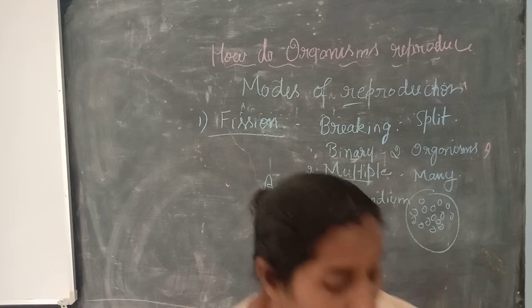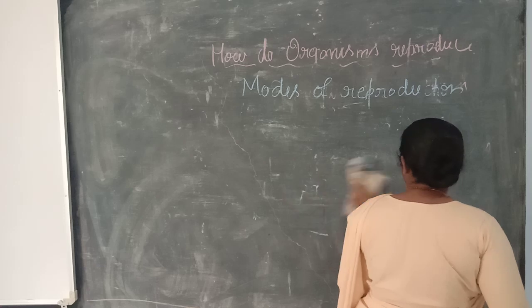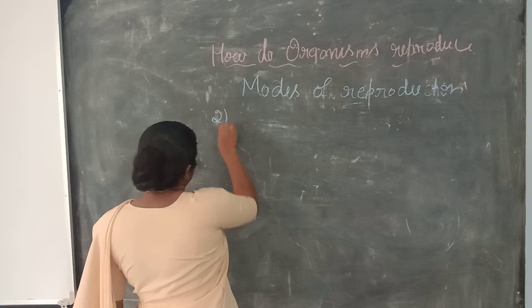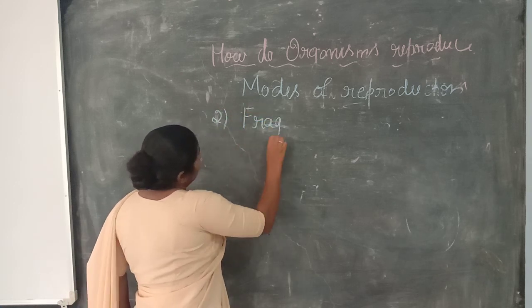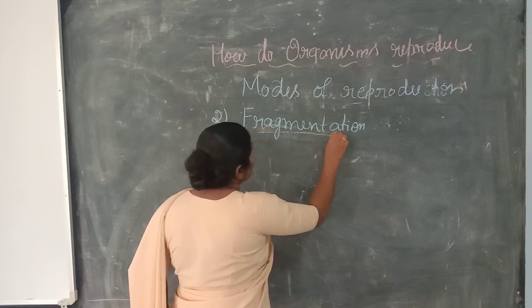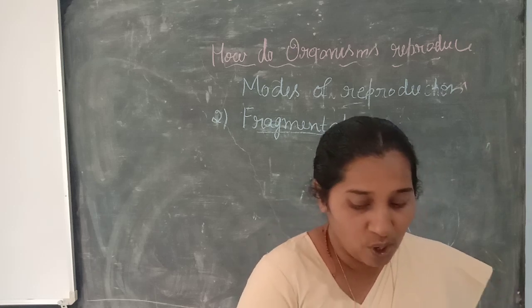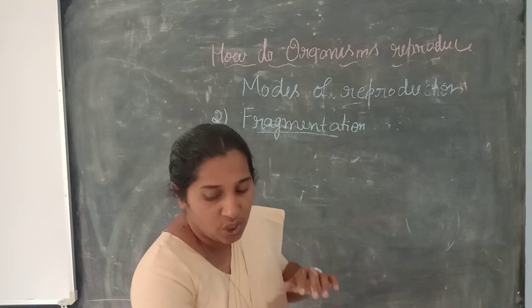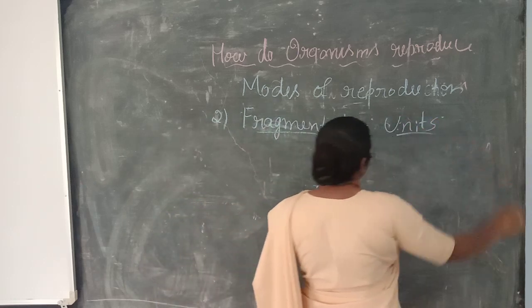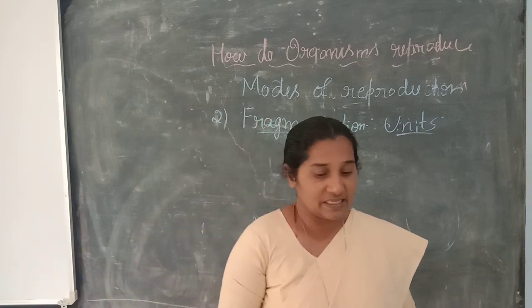So now the second form we are going to study. The first is over. The second asexual reproduction is called fragmentation. Remember the term fragmentation. So what is fragmentation? The body breaks into a number of smaller units. The body can be broken, so we call it fragmentation.